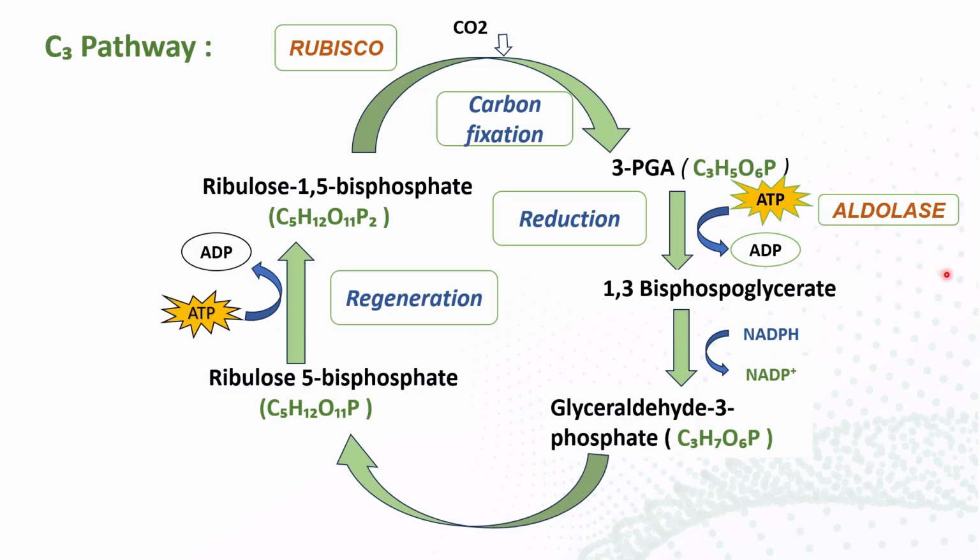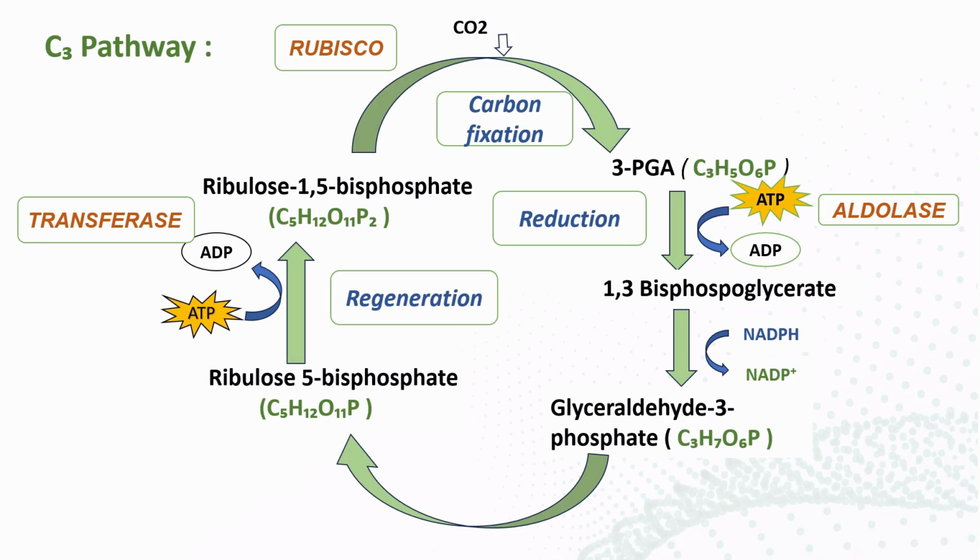Another thing you have to remember, I forgot to tell you in the previous reaction: another enzyme that helps when the 3-PG is converted into 1,3-bisphosphoglycerate, aldolases are the enzymes helpful for this conversion. And another enzyme is transferase, which also helps in the conversion of ribulose 5-phosphate into ribulose 1,5-bisphosphate. So in total there are 3 enzymes majorly present in the C3 pathway of the Calvin cycle. This is the overall cycle of the C3 pathway. I hope all of you understood.